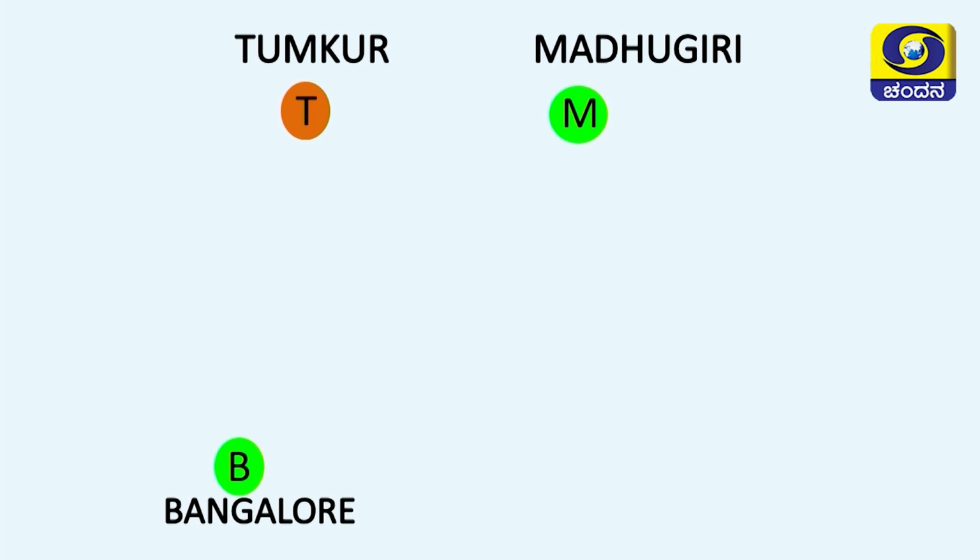Once again, you can take any point as your point of reference, but here taking T as the point of reference is suitable at this junction, hence I selected T. From T, in one direction, B is approximately 80 kilometers away, and in another direction, M is situated approximately 40 kilometers away. You can consider this as a track or path, or even a road.